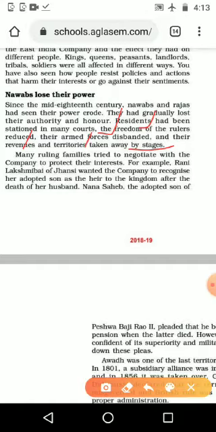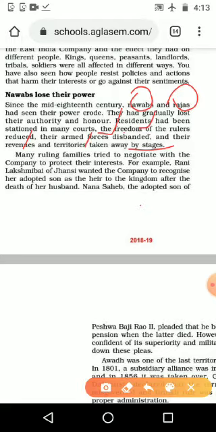Okay, so we can understand that the British people came here for trade, and in the third chapter we have seen that from trade they moved to ruling, and they started to rule over India. After starting their rule in one part of India, slowly they captured all parts of India, and one group after another had their power or position taken by the British. First we are seeing the Nawabs. Nawabs here means the provincial heads or administrators of the Mughal emperor, as well as the other small princely states. Those princely states' kings were also losing their power.